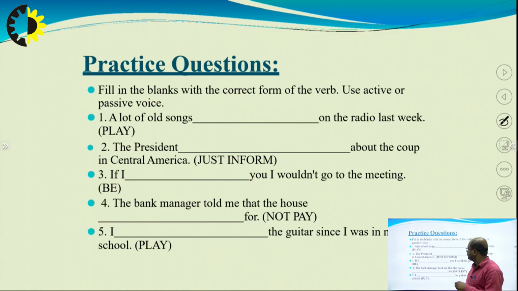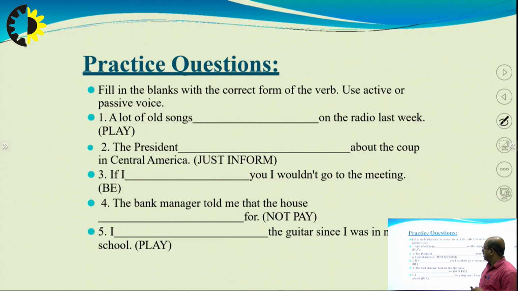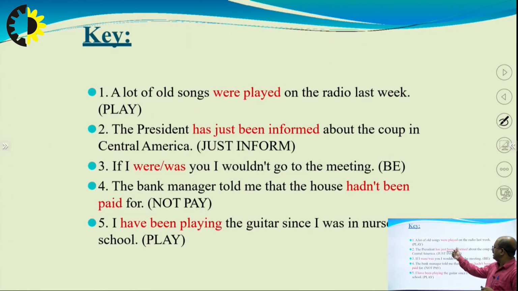Next, here are some practice questions for you all to practice. These practice questions are also provided with the solutions. Please practice first and then check your solution part.